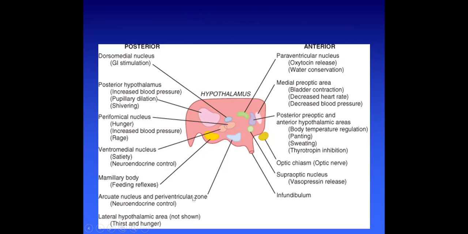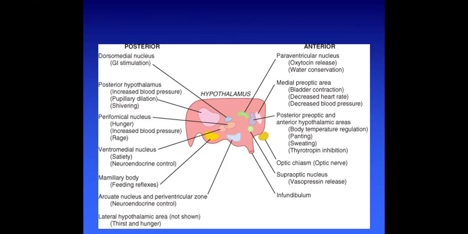This blue one is the arcuate nucleus and the periventricular zone, and this area is concerned with endocrine system control. This yellow one is the mammillary body, where the feeding reflex is present.